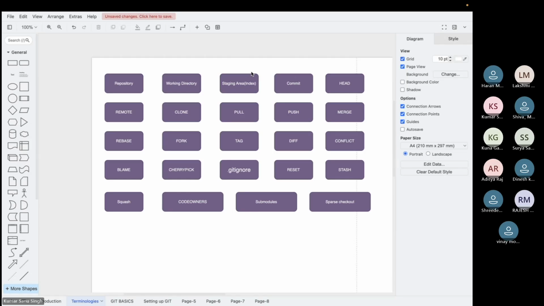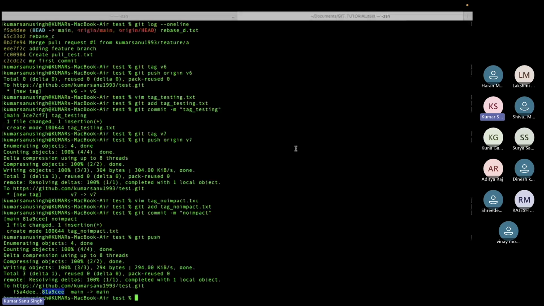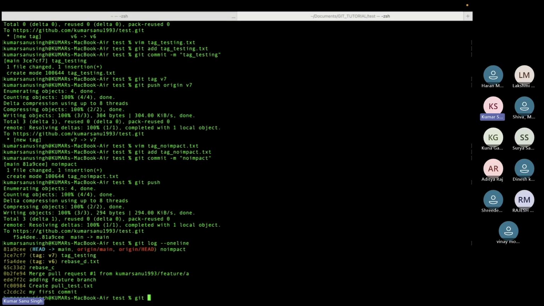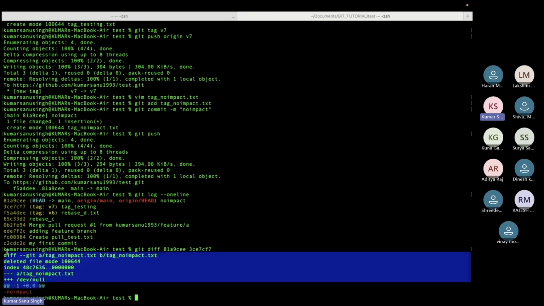Yes, sir. Okay, cool. Now git diff and conflict we already understood. Diff is nothing but it's like we'll see in Linux also. It is like when you want to see the difference between commits, you can use git diff. So for example, git log --oneline, let's get two commits and git diff. So you want to see the difference between commit to commit, like what changes are coming. You can see them. Git diff will tell you what is happening, how things are getting changed. You can see all this in git diff.